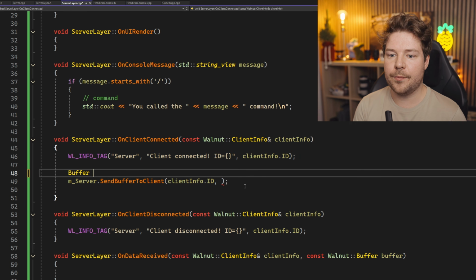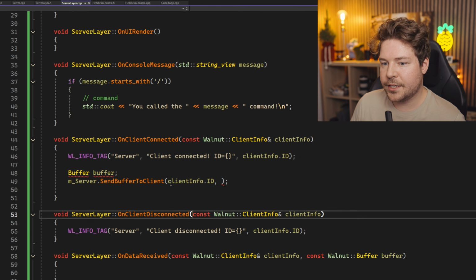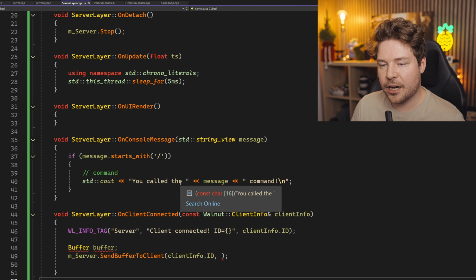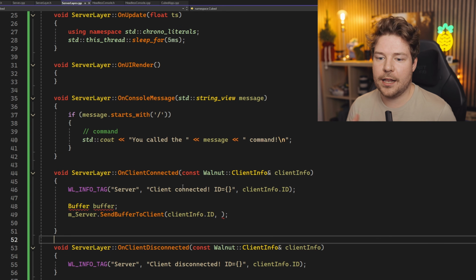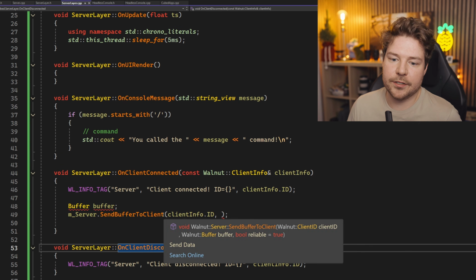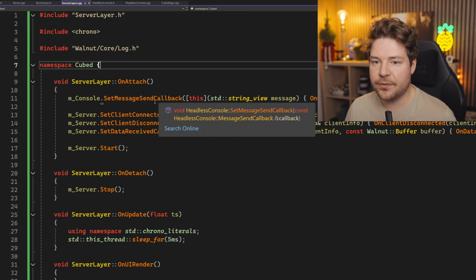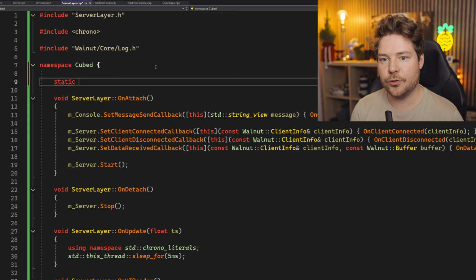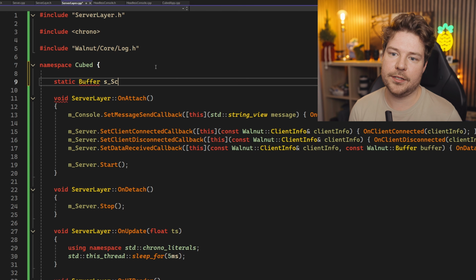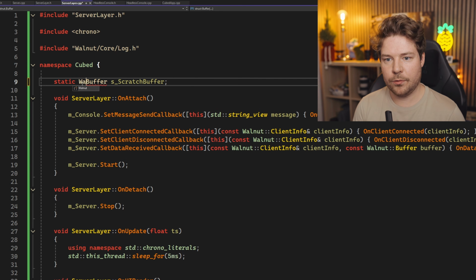So let me create a buffer first of all. Now, the server itself is definitely going to have to send a lot of data back and forth, and we don't want to allocate memory every time we need to do something. So what I generally like to do is create some sort of scratch buffer that we can reuse. So let's just do a static buffer. We'll call this scratch buffer. This is going to be a Walnut buffer.